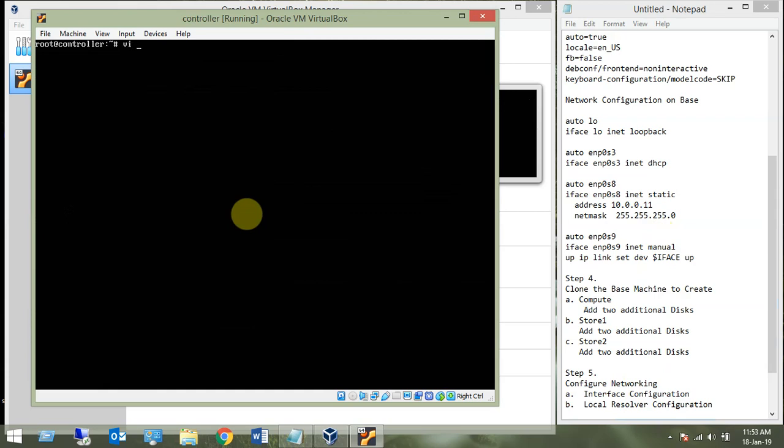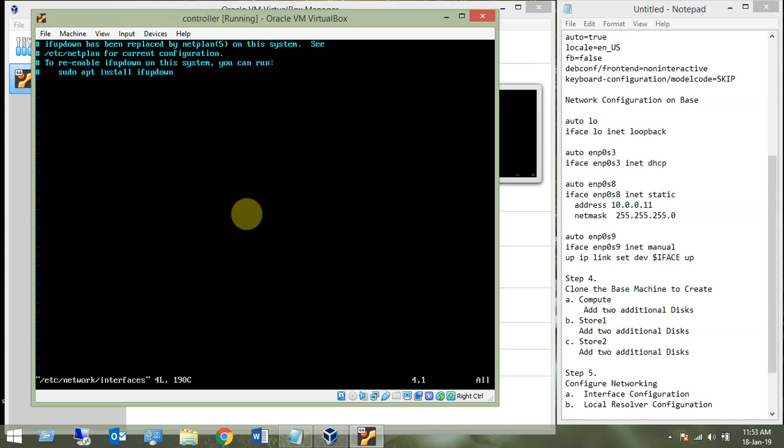For that we need to edit the file /etc/network/interfaces. This is the file we need to change. We need to configure all the network interfaces in this file. Auto lo, this is loopback: iface lo inet loopback. This first one is our loopback, that is localhost.